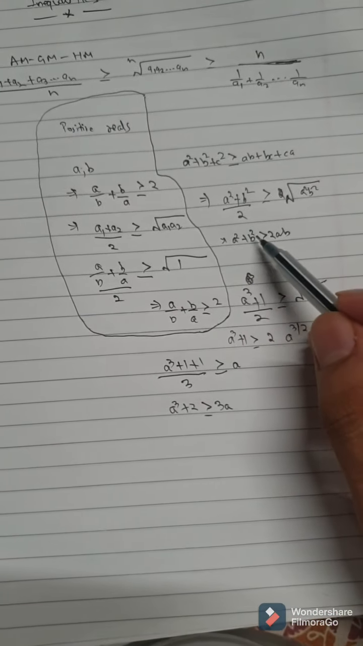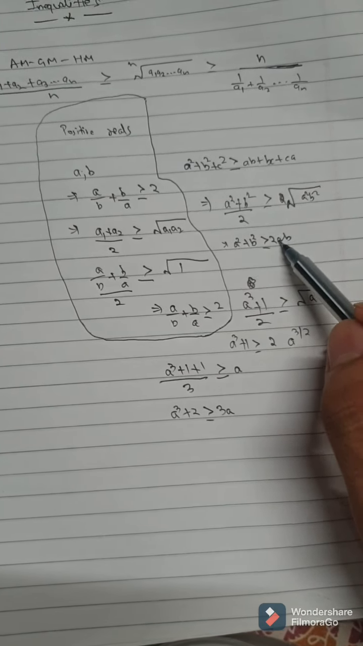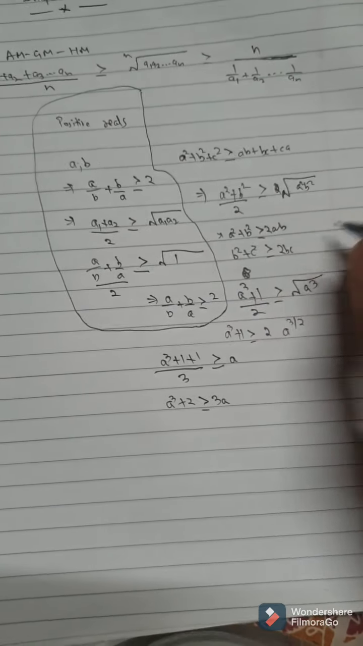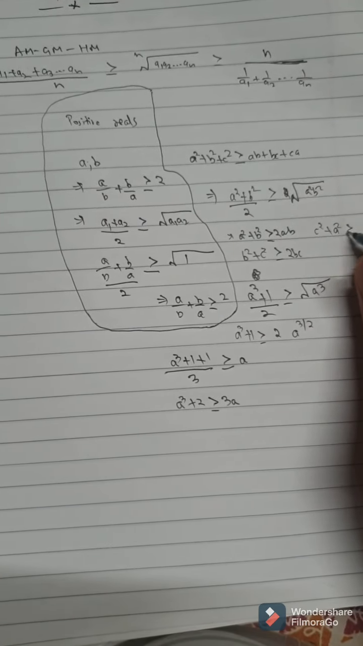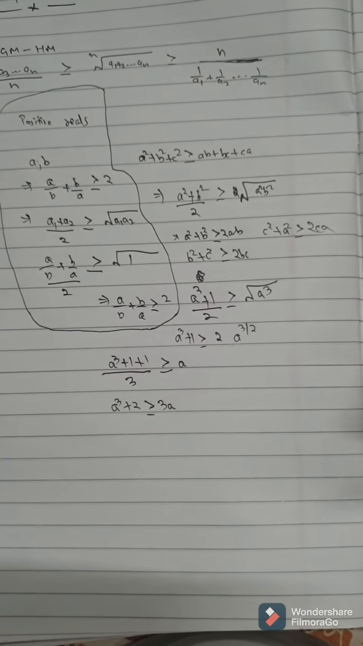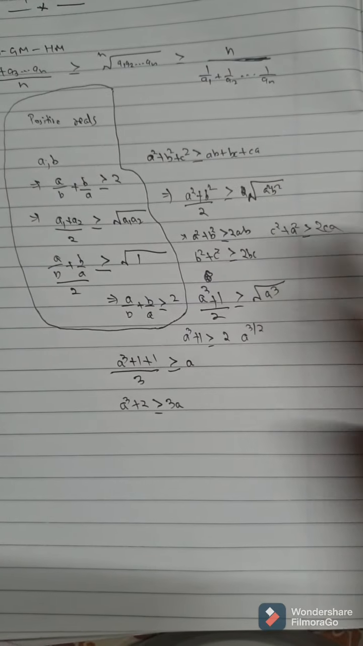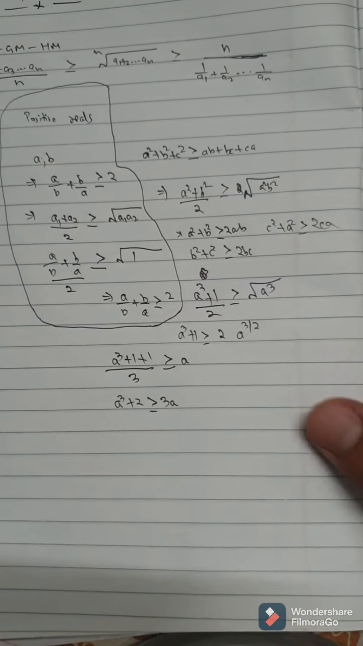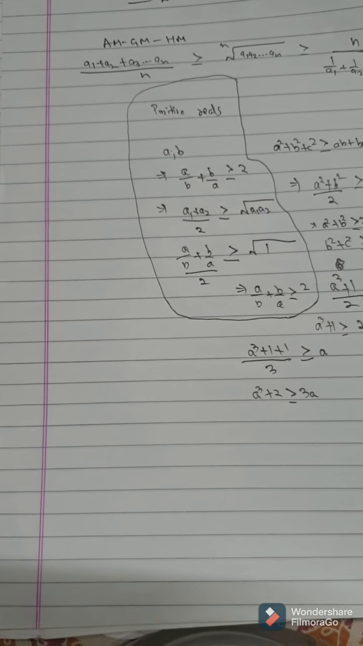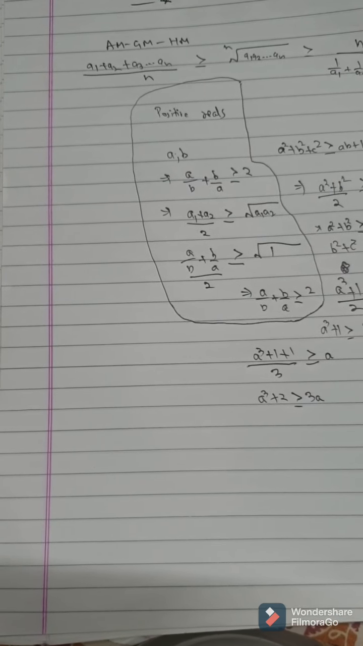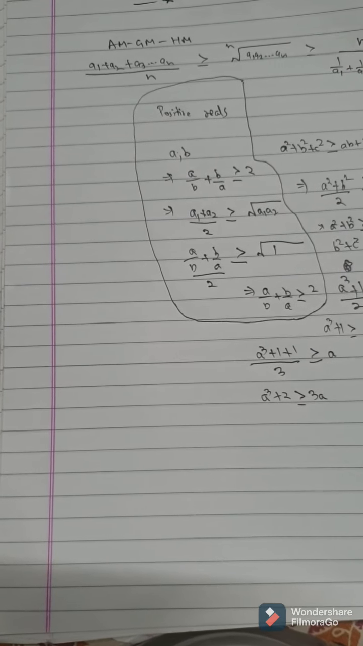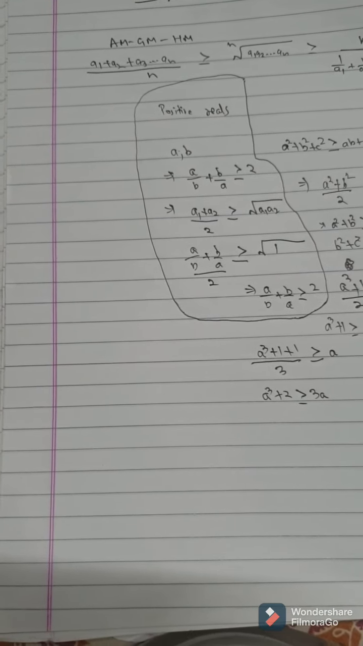First of all, a square plus b square will be greater than or equal to 2ab by AM-GM. Similarly, b square plus c square is greater than or equal to 2bc, and c square plus a square is greater than or equal to 2ca. When we add up all the results, twice of a square plus b square plus c square will be greater than or equal to twice of ab plus bc plus ca, which means a square plus b square plus c square will be greater than or equal to ab plus bc plus ca. Hence, this inequality is proven.